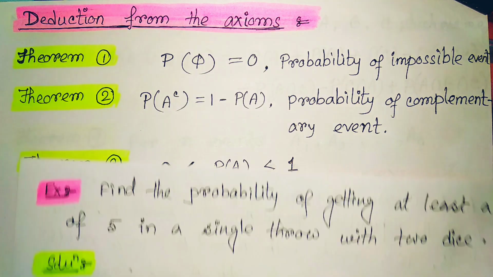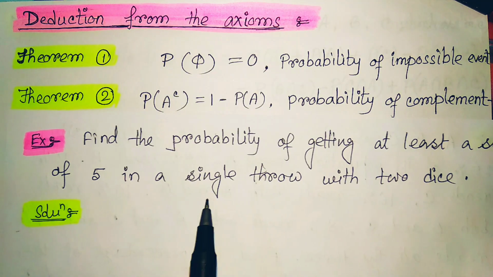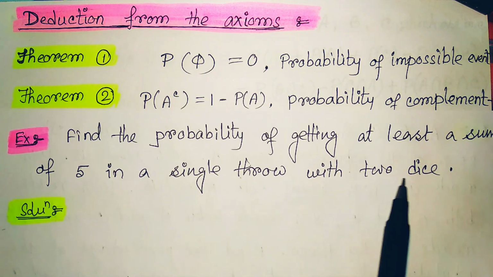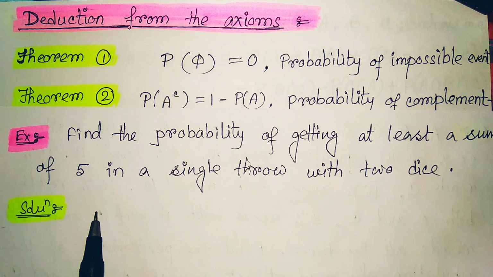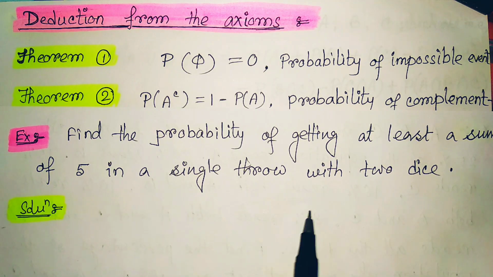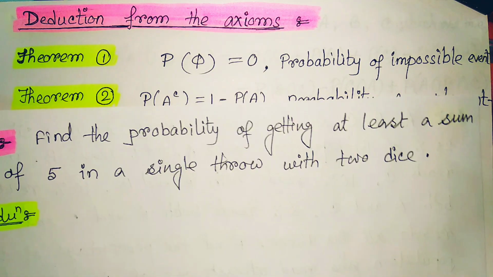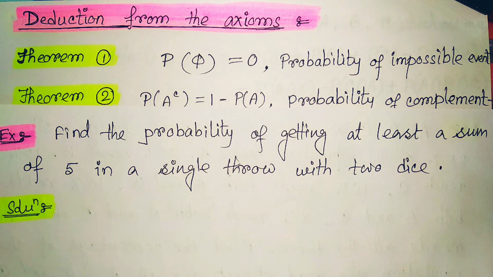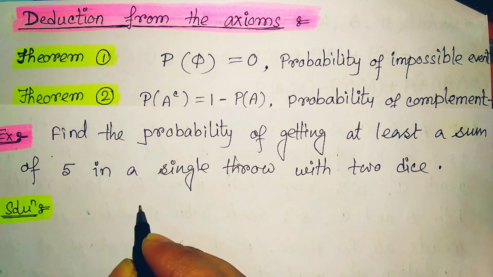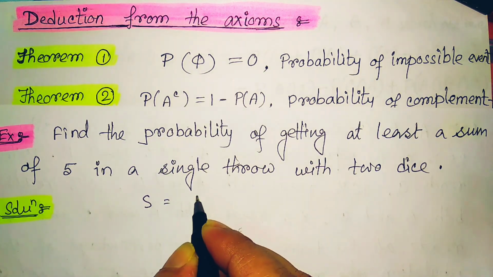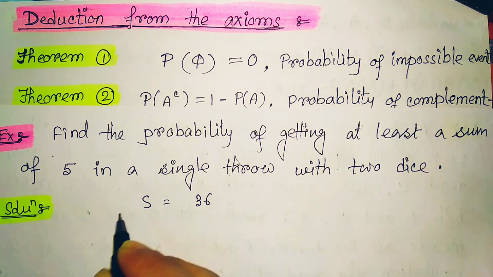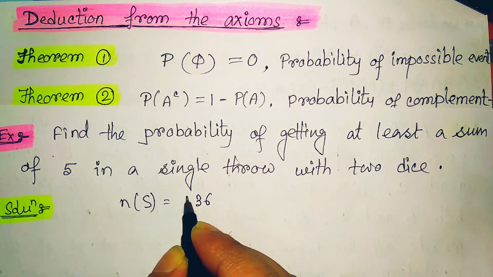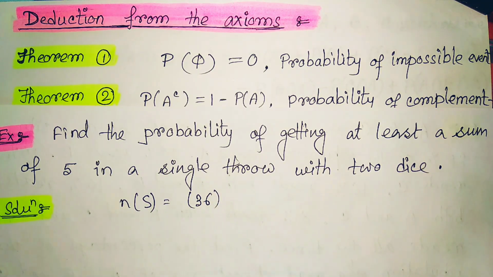For example, let us consider: find the probability of getting at least a sum of 5 in a single throw with 2 dice. There are 2 dice given. Now we are supposed to find the probability of getting at least the sum of 5. With 2 dice, the total sample space contains 36 events. Total 36 outcomes are there.